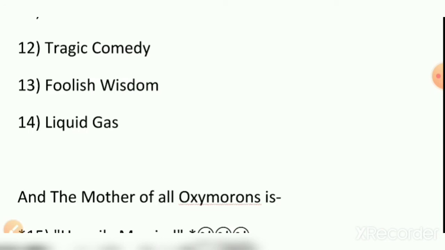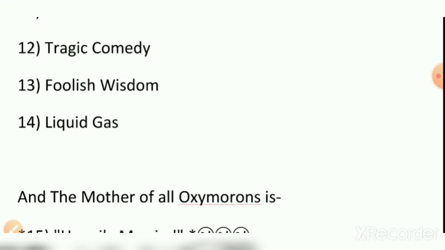And when I come to liquid gas. How can gas be a liquid, or how can liquid be a gas? But in science we have that one word fluid, which is combination of gas and liquid. But still here when we talk about an oxymoron, liquid gas, then it can be referred to the liquid oxygen.